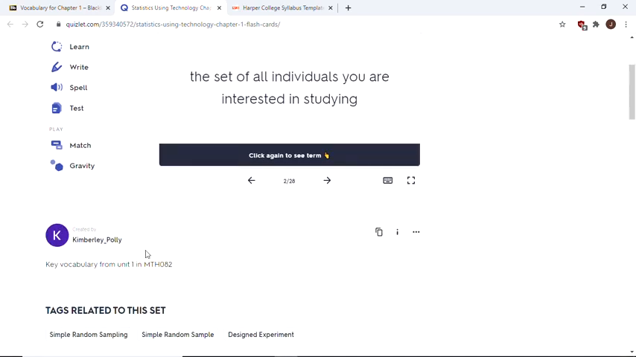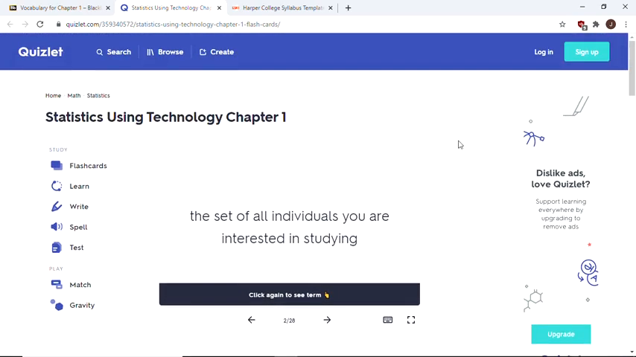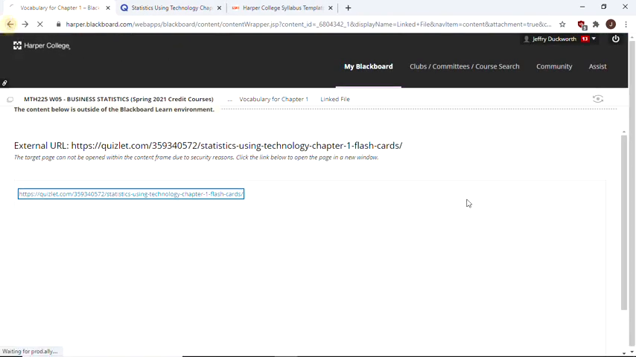These were made up for Math 082, which was a precursor to this class. I don't think they have it anymore, but essentially it's, again, all the same terms. So I've got a different one for the unit as well.